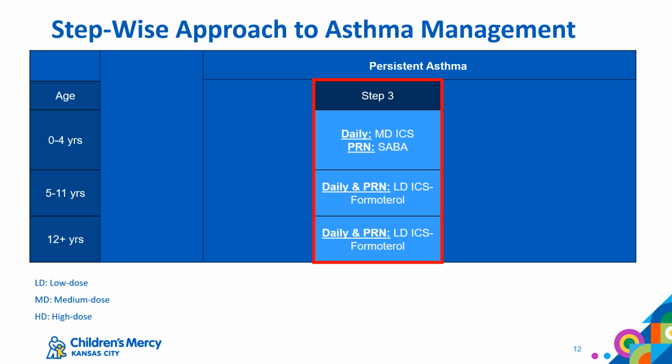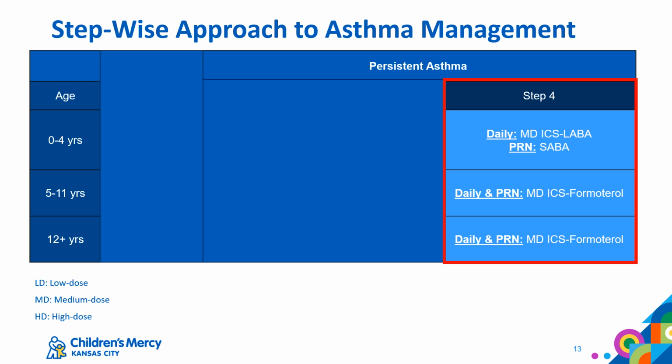For children 5 and older, you can consider using a daily medium dose ICS with PRN SABA if you do not feel comfortable with managing combined ICS-LABA, or if your patient's insurance doesn't cover the combined inhaler. This is also the step that you can consider referring to an asthma specialist for management. Lastly, we will specifically list an ICS-formoterol combination inhaler as the drug of choice for both daily and PRN use because formoterol is the fastest acting LABA and currently the only one approved for use in the pediatric population.